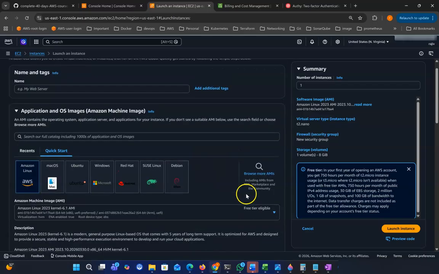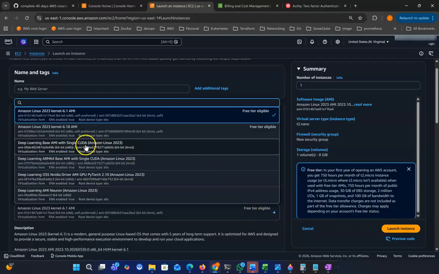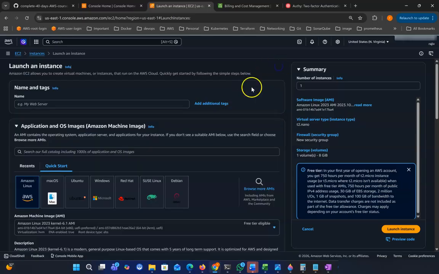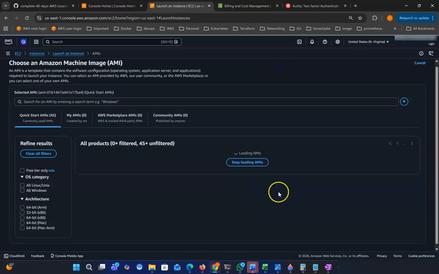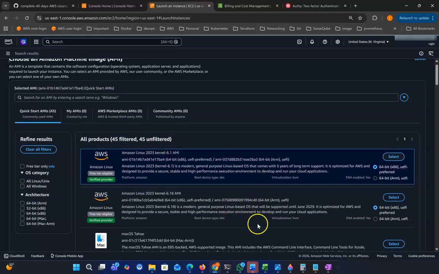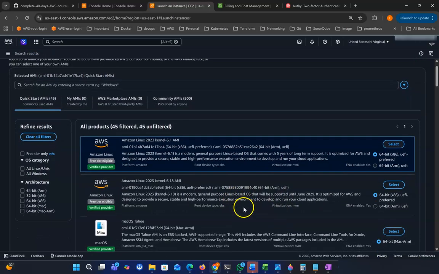Same way, the operating system in AWS is called an AMI, Amazon Machine Image. If you select it, you can see this one is free tier eligible. There are lots of other operating systems, but they have some charges, and you can see these are not free tier eligible. If you want to see details, you can click Browse AMIs. Then it will show details.